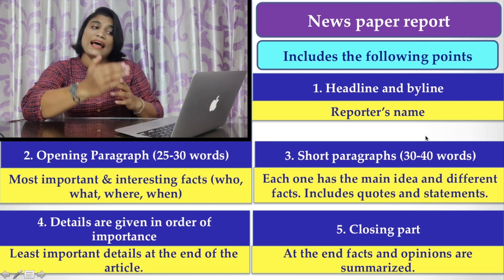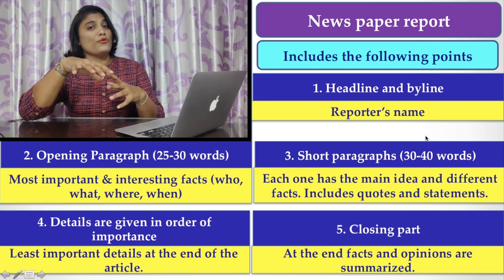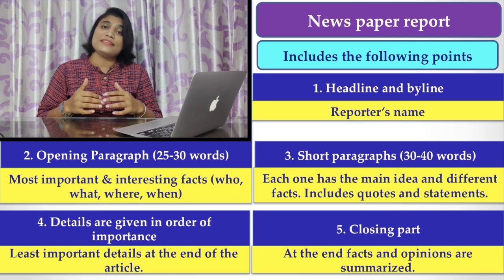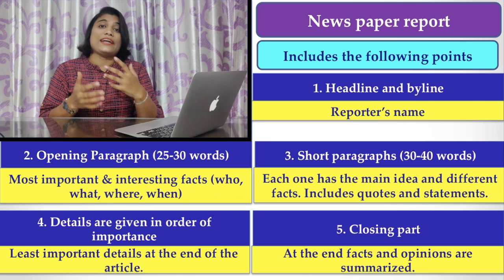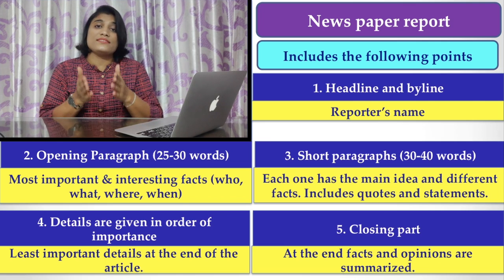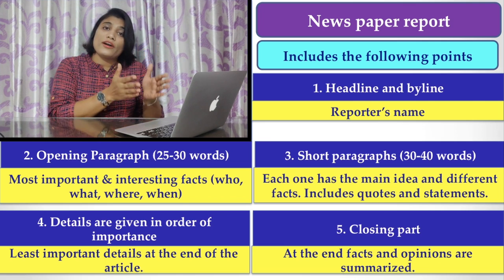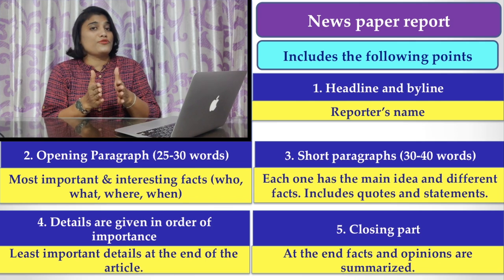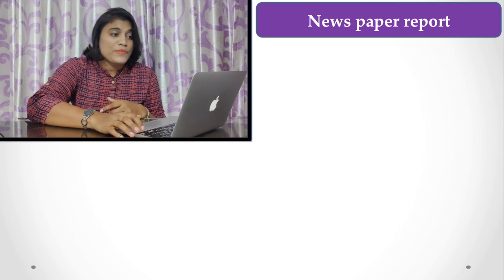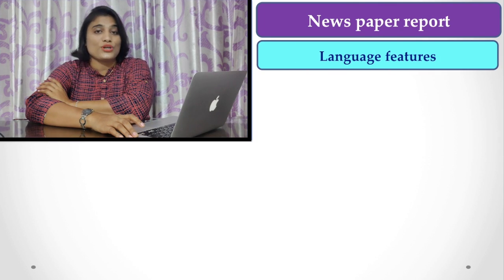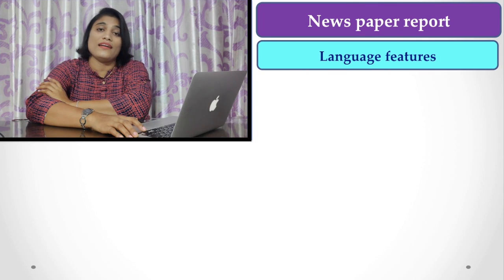So, the headline, first paragraph followed by more and more paragraphs, and the other thing is that you have to organize the information as per their importance. First, you have to put the important details, then you have to put the least important details, and the closing part there. Now I am going to talk about the language or features of a report.